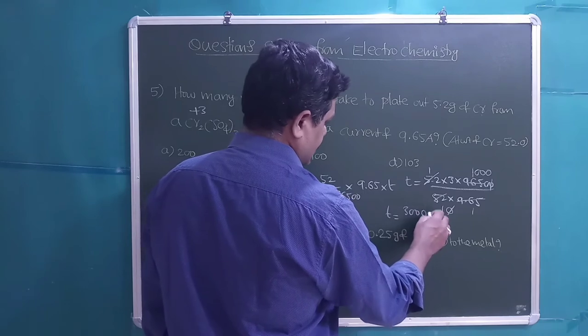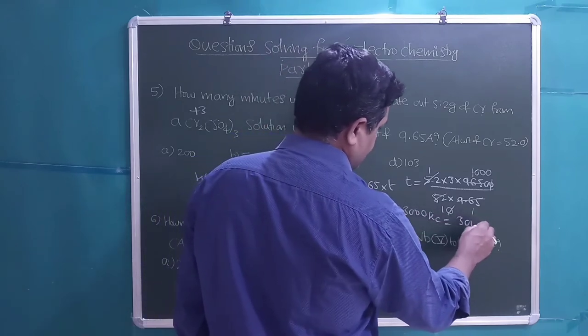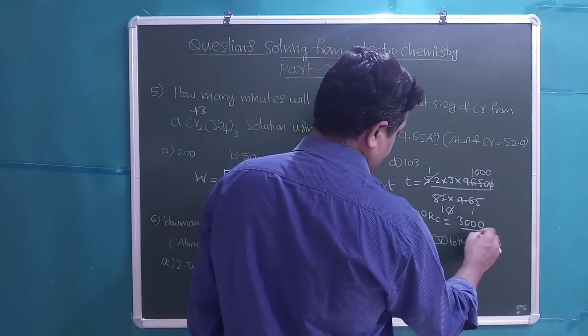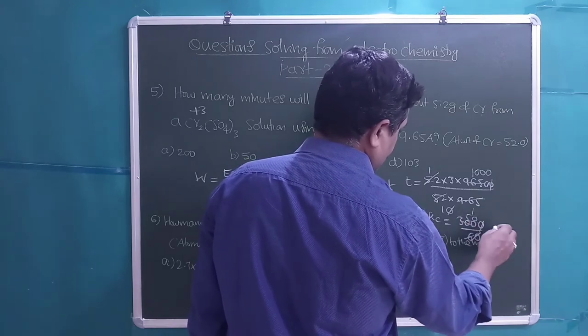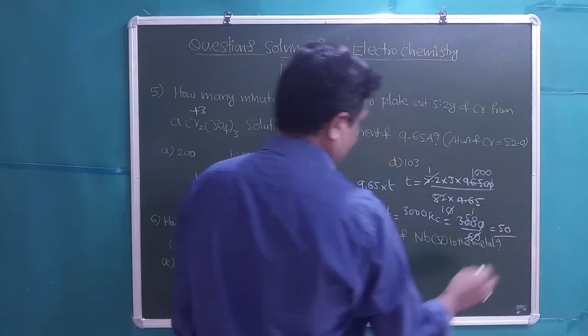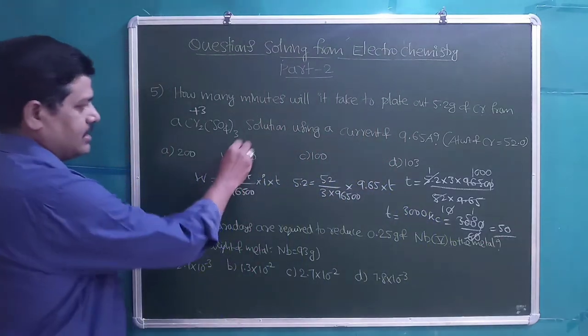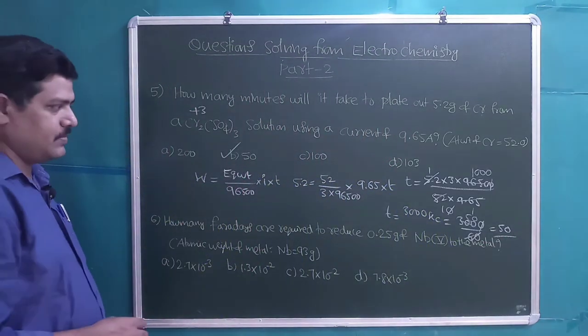3000 seconds. In minutes, you divide 3000 by 60, right? Which is equal to 50 minutes. 50 minutes we are getting, which is given in option B, 50 minutes.